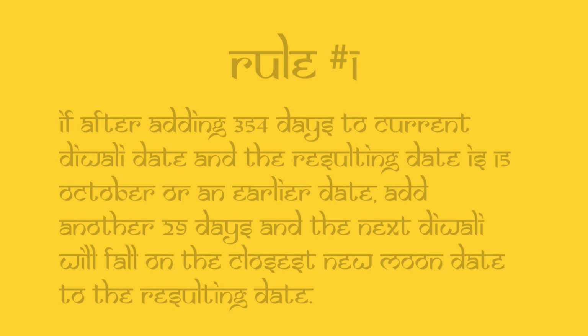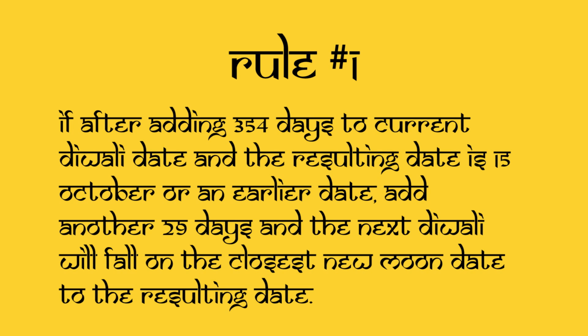Before we move to the next section, one last interesting thing is we can generalize rule number 2 to rule number 1. What I mean is we can slightly modify rule number 1 too. If we add 354 days to the current Diwali date, and the resulting date is 15 October or an earlier date, add 1 leap month, which is equal to 29 days, to it. This is because it is a leap year in the Hindu calendar system. In turn, the next Diwali date will be the closest new moon date to the resulting date.